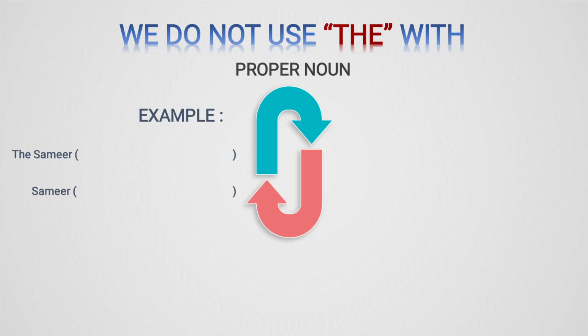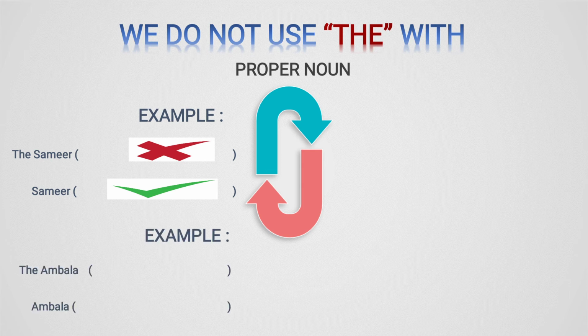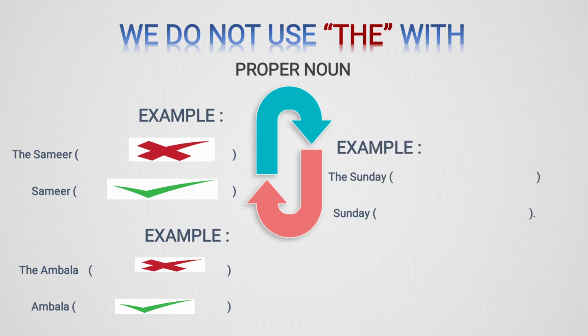Example: here, see, the boy's name is Samir. The Samir and Samir, let's see which one is correct. The first one is wrong. The second one is correct because Samir is a proper noun and before a proper noun we do not use the. One more example: the Ambala. Again, the Ambala is wrong. Ambala is correct because Ambala is a proper noun. The Sunday: again Sunday is a proper noun, so we will not use the. Sunday is the correct answer.